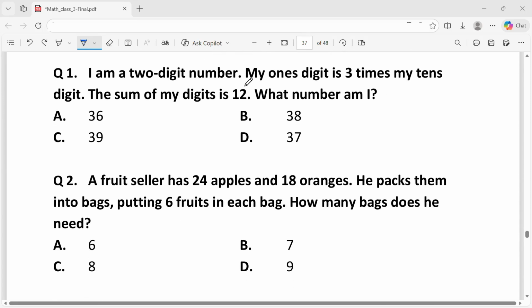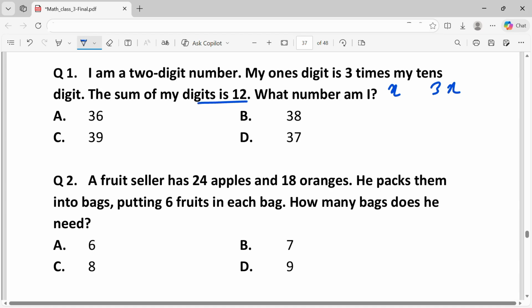Question 1. I am a 2-digit number. One of my ones digit is 3 times my tens digit. The sum of my digits is 12. What number am I? Let the tens digit be x and the ones digit be 3x.